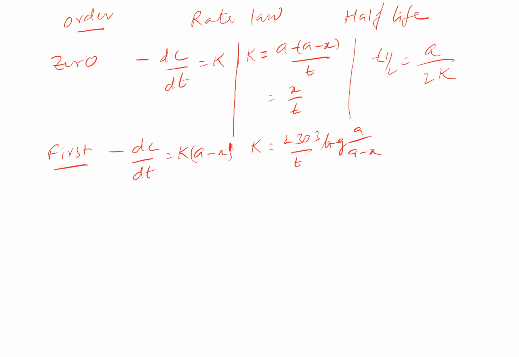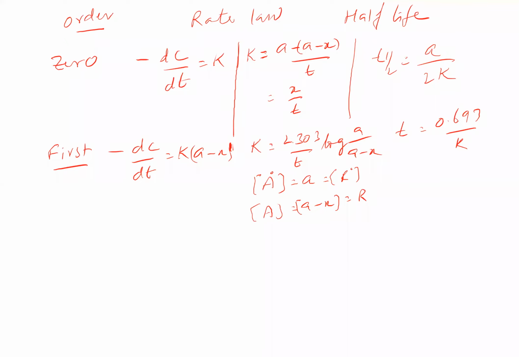Sometimes in representations, a naught is the initial concentration and a, or a minus x, is simply the final concentration. These are the common representations used while drawing graphs. Then half-life, t half is equal to 0.693 by k. It's a constant in this case.